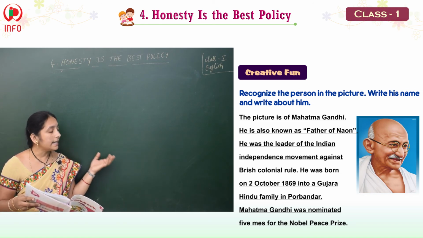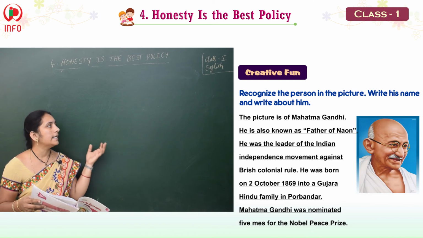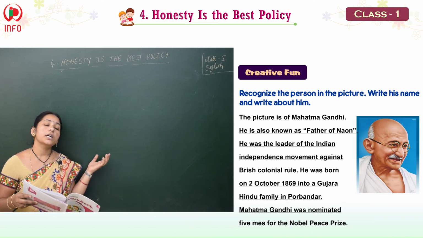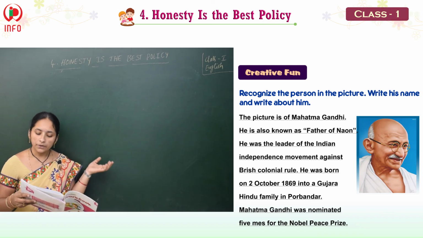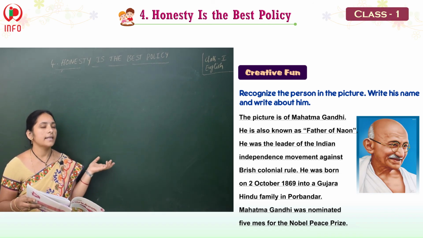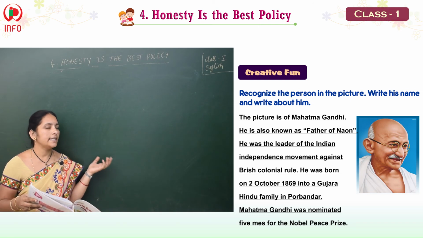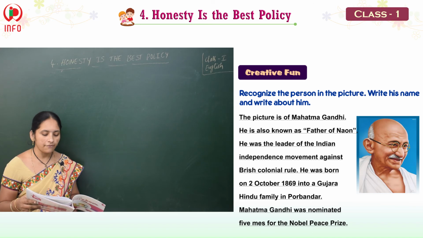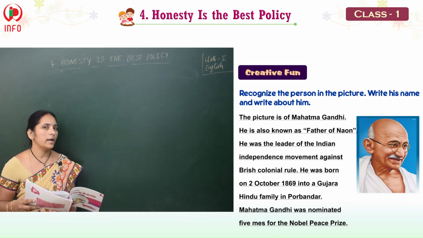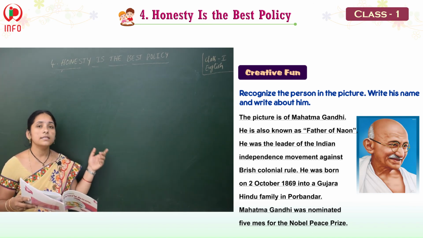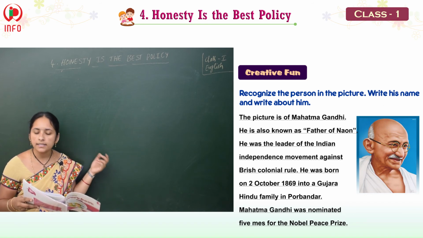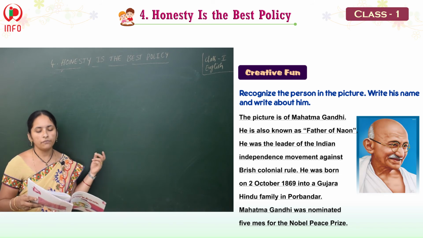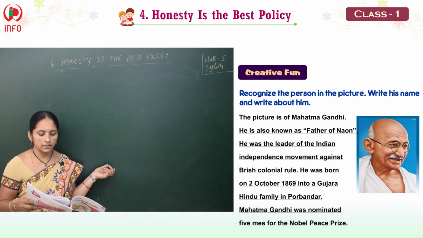He was the leader of the Indian independence movement against British colonial rule. Okay, he was born on 2nd October 1869 into a Gujarati Hindu family in Porbandar.